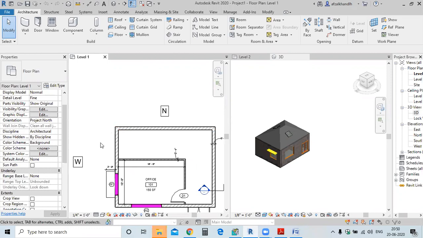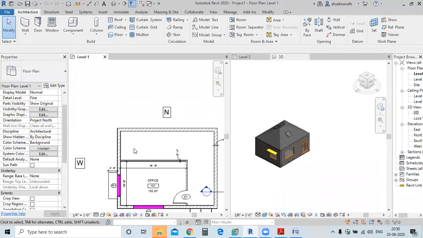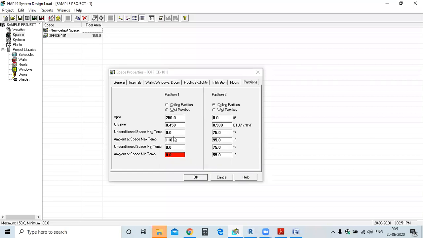So outside if we have 110, what will we have inside this unconditioned space? Plus minus 5. Okay, so if outside is 110, then in this unconditioned space we will take 105, 5 less than outside. Okay, understood now? So the unconditioned space maximum temperature will be 105.